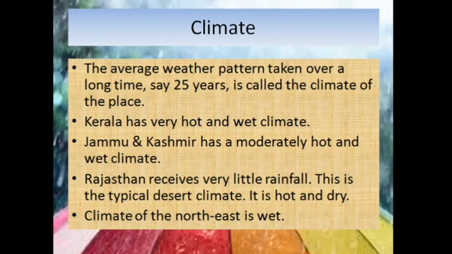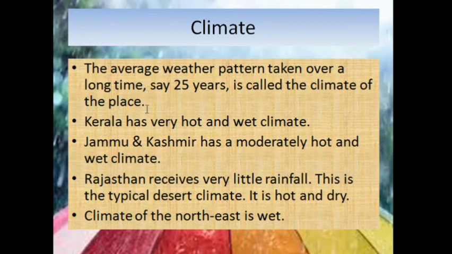Next we go to climate. So how are weather and climate different? The average weather pattern taken over a long time, say 25 years, is called the climate of the place. Now you can see from the definition that it is the average weather pattern of a place, taken for a long period of time, say for example 25 years, and we call that the climate.